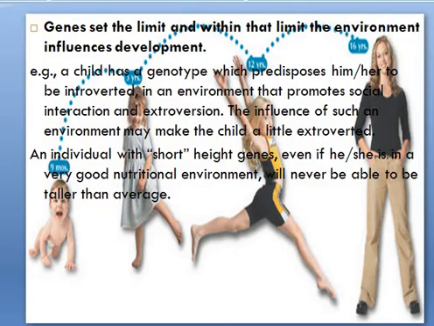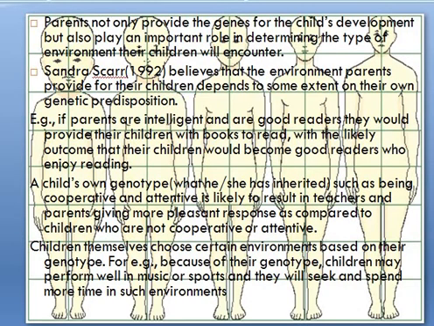For example, a child has a genotype which predisposes him or her to be introverted, and in an environment that promotes social interaction and extroversion, the influence of such an environment may make the child a little extroverted. An individual with short height genes, even if he or she is in a very good nutritional environment, will never be able to be taller than average. So parents not only provide the genes for the child's development, but also play an important role in determining the type of environment their children will encounter.